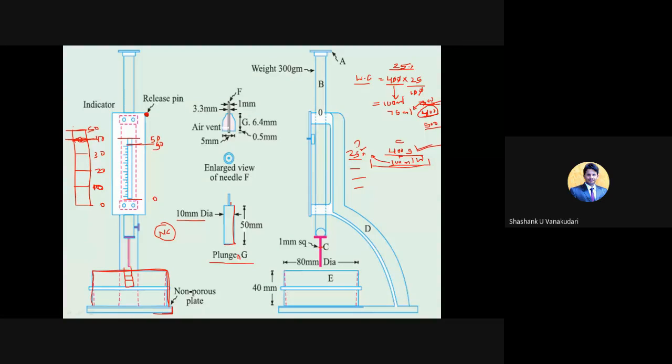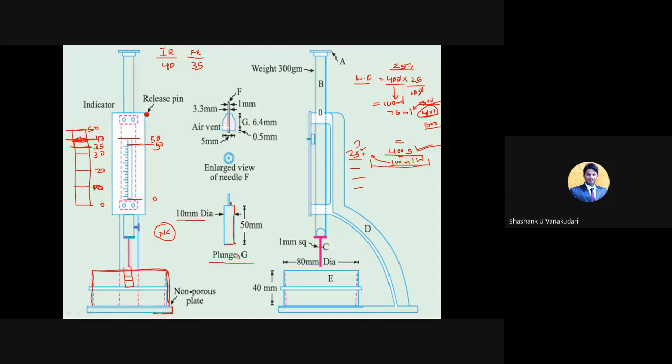Now how to take the reading? Initially you need to fix this one at 40. Clear? Once you release this one, it may reach any part from here to here. So you need to note down the initial reading. That initial reading is 40. Clear? Initially you have fixed this at 40. Now maybe it reaches this part. So how much is it? We can think 35. Clear? So initial reading 40, final reading, how much? Think that this is 35.